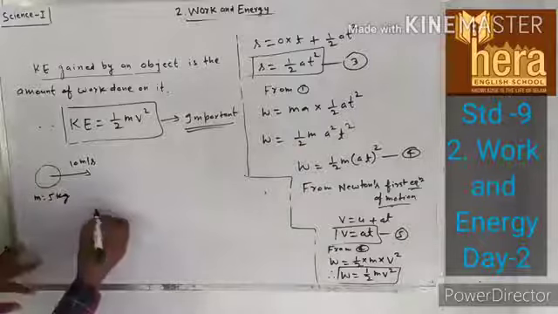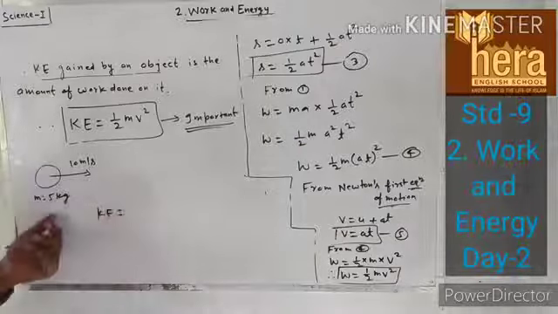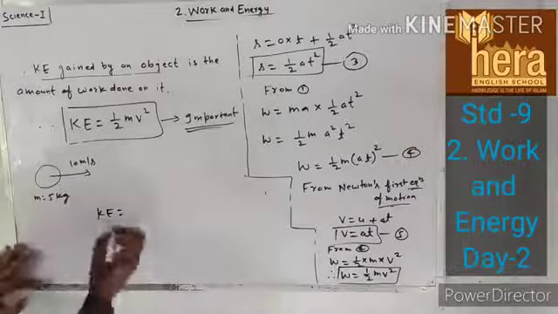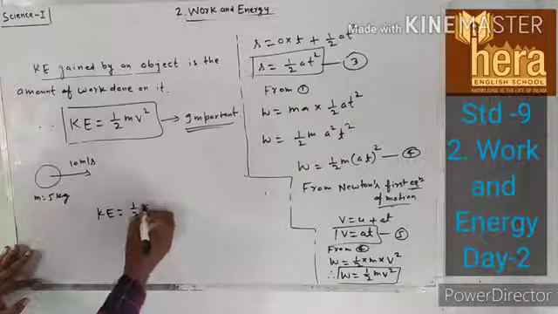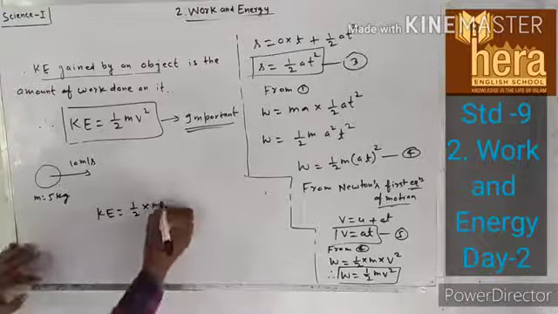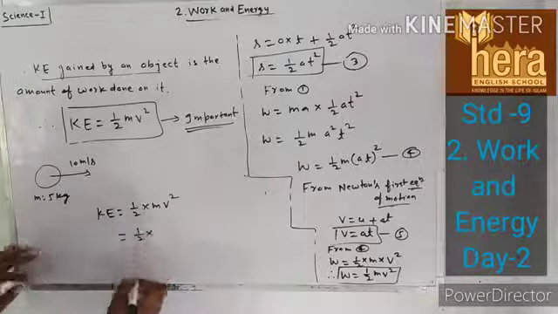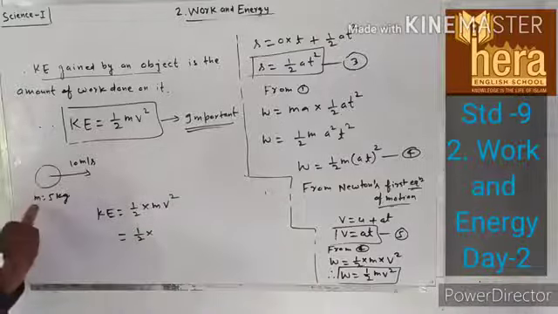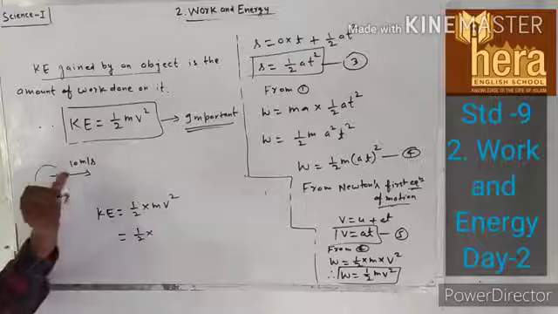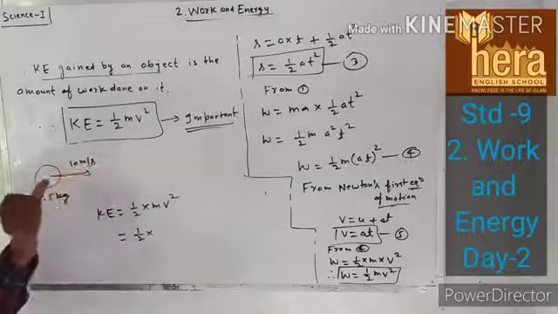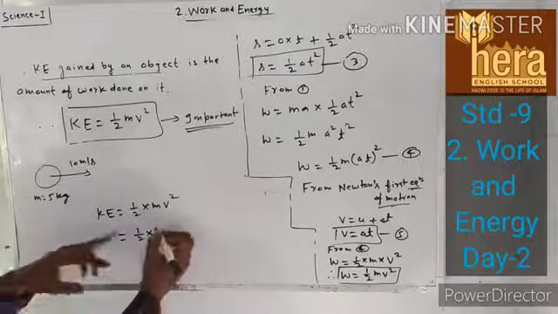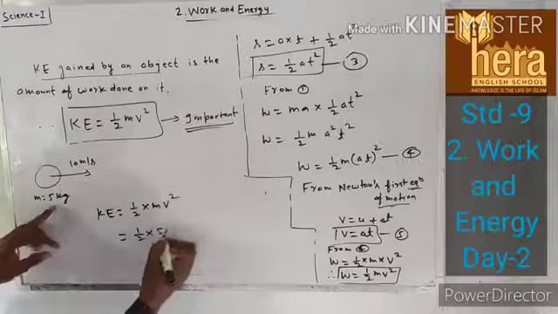So of course kinetic energy is equal to half mv square, the main formula. So 1 upon 2 into m, which is 5, into v square.